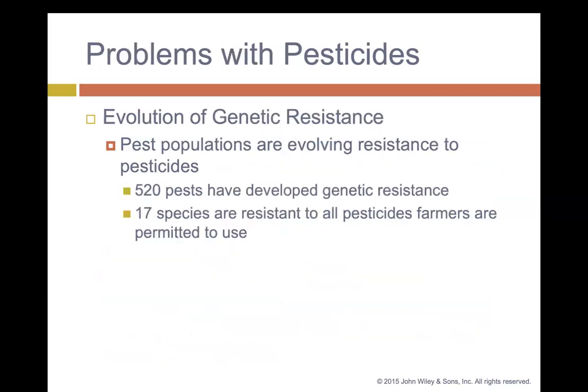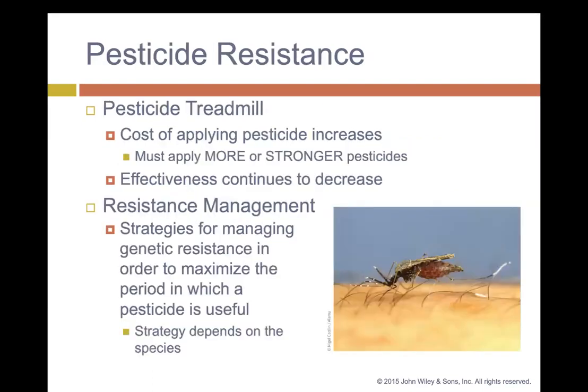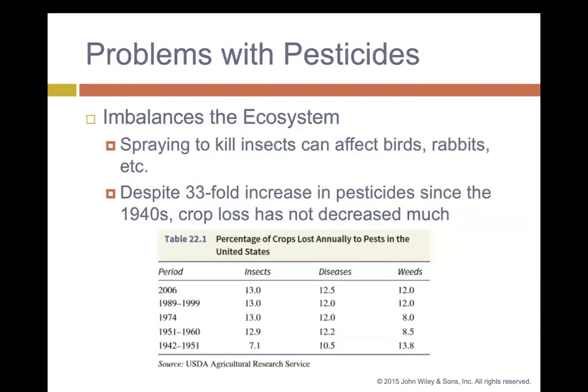But a problem with pesticides is the evolution of genetic resistance to different pesticides. 520 pests have developed a genetic resistance, and over 17 species are resistant to all pesticides farmers are using. So we get into this pesticide treadmill, where the more pesticides you use, the stronger the resistance will be. So more and more pesticides must be used in greater concentration to actually kill off the pests.